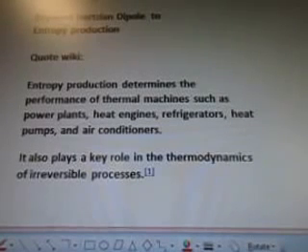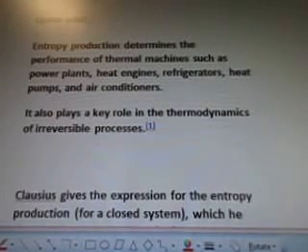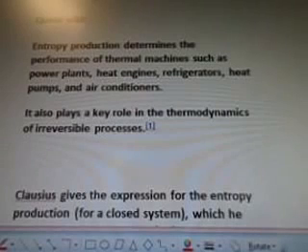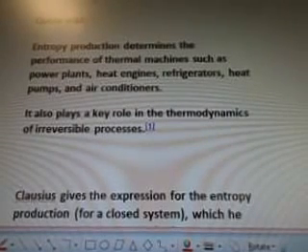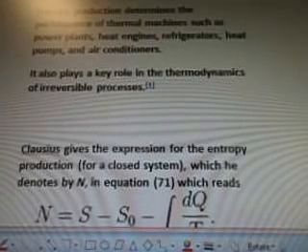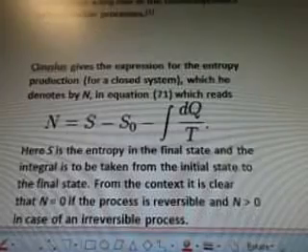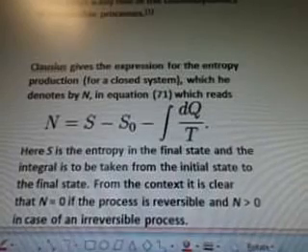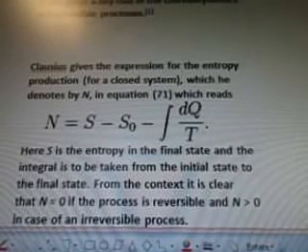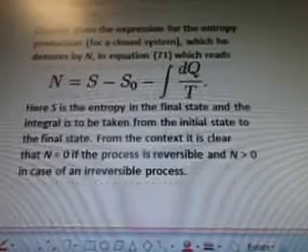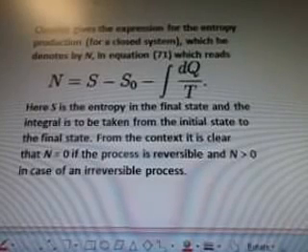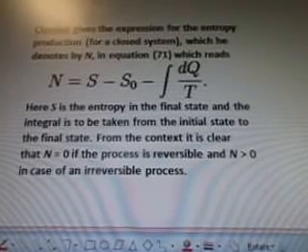Entropy production determines the performance of thermal machines such as power plants, heat engines, refrigerators, heat pumps, and air conditioners. It also plays a key role in the thermodynamics of irreversible processes. Clausius gives the expression for the entropy production for a closed system, which he denotes by N in equation 71, which reads N equals S.